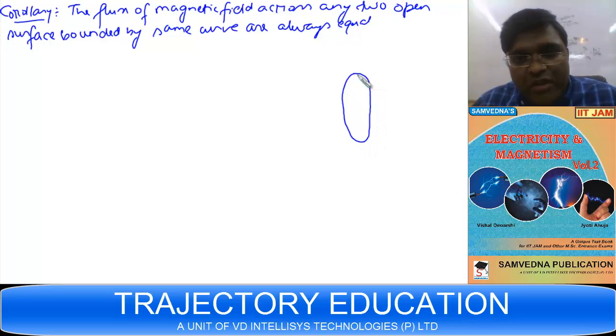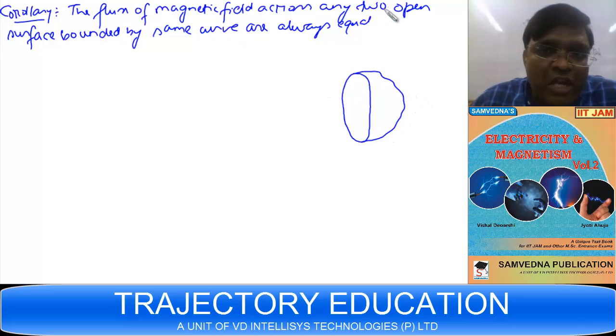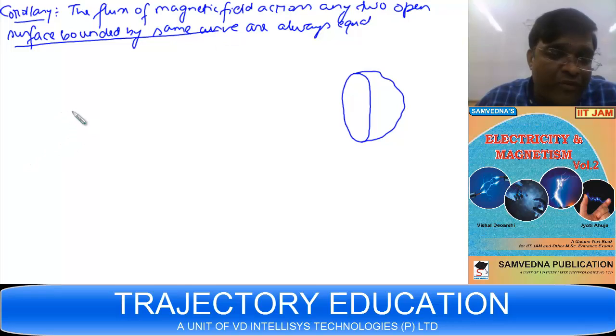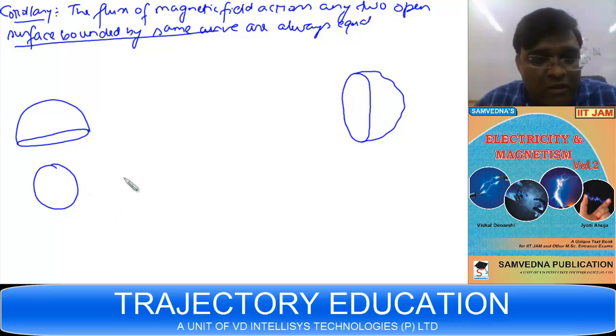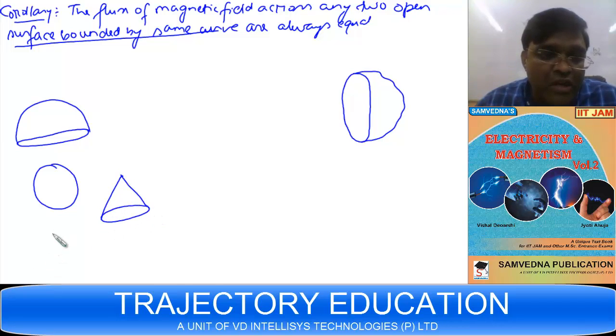If you have a curve like this, then suppose this is a surface bounded. See, what do you understand by a surface bounded by a curve? Every open surface has got a bounding curve. Like you have a hemisphere, this is the bounding curve. The circle is the bounding curve of the hemisphere. Bounding curve means periphery of the surface. A disk also has a circle as its bounding curve. Cone is bounded by the circle, right?